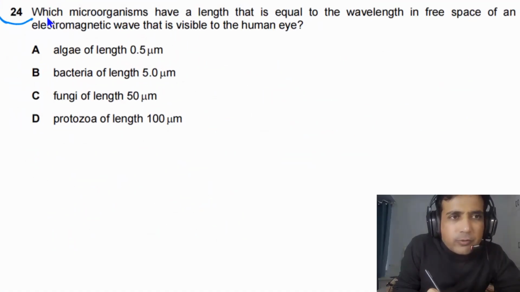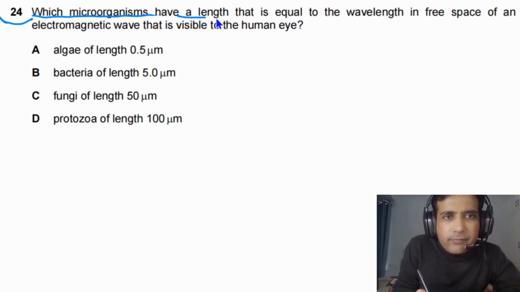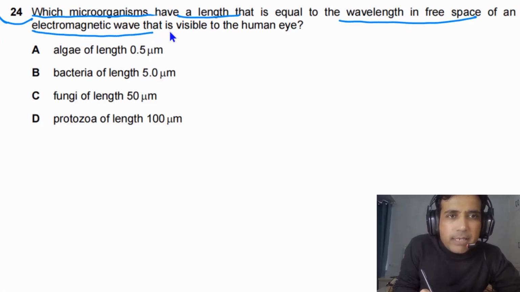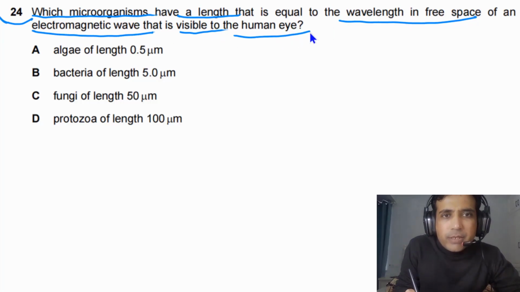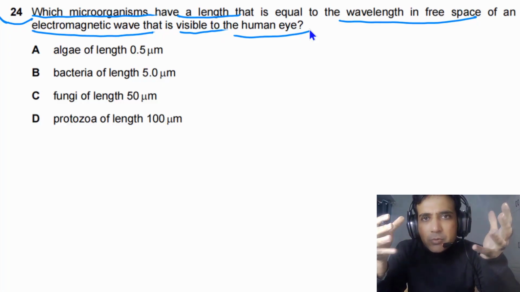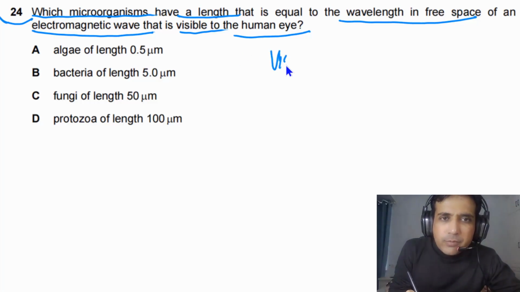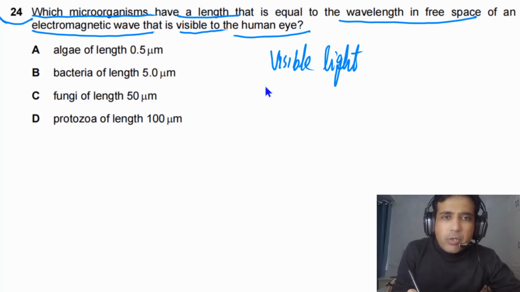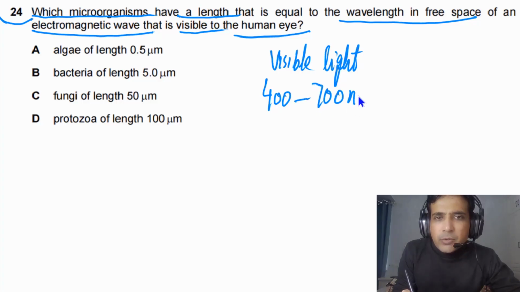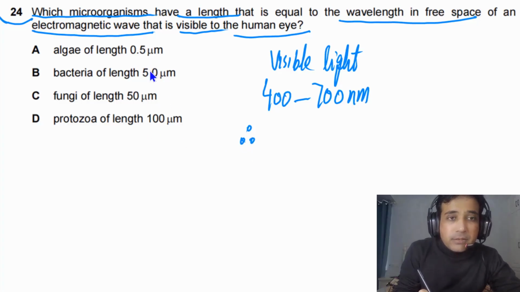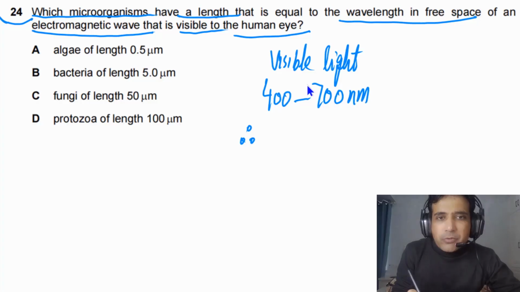For question number 24, we need to find out which organisms have a length that is equal to the wavelength in free space of an electromagnetic wave that is visible to the human eyes. So this question is simply about visible light, the wavelength of visible light. The wavelength of visible light is about 400 nanometers to 700 nanometers. If you look at these answers, they are given in micrometers, so it's better we write this one in micrometers.